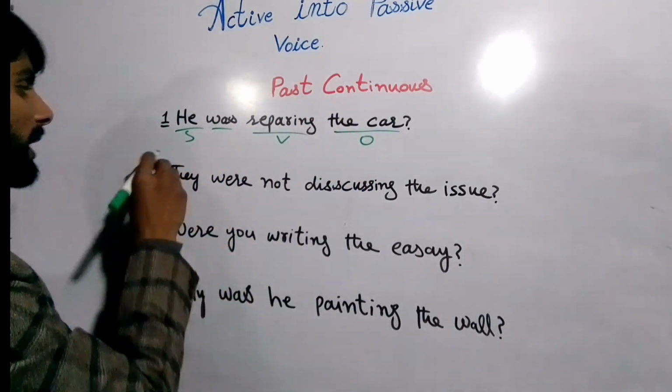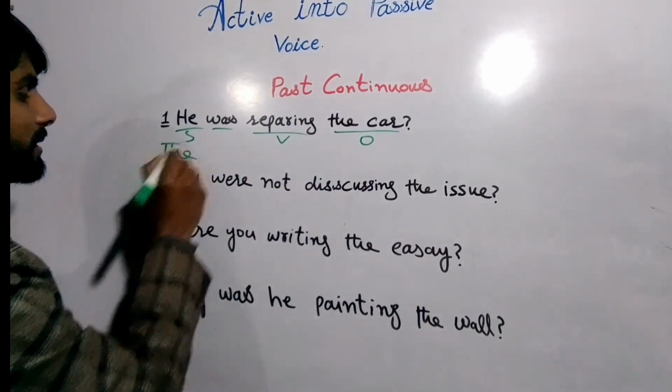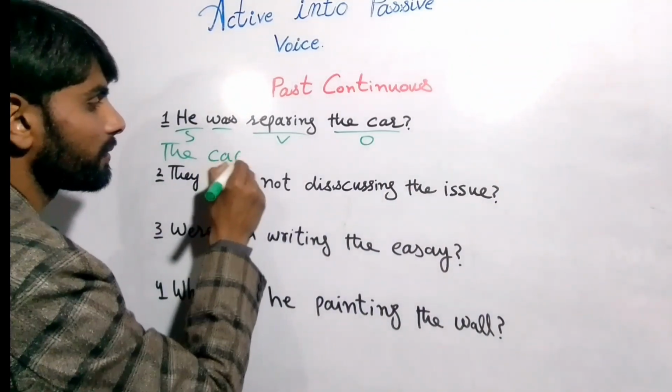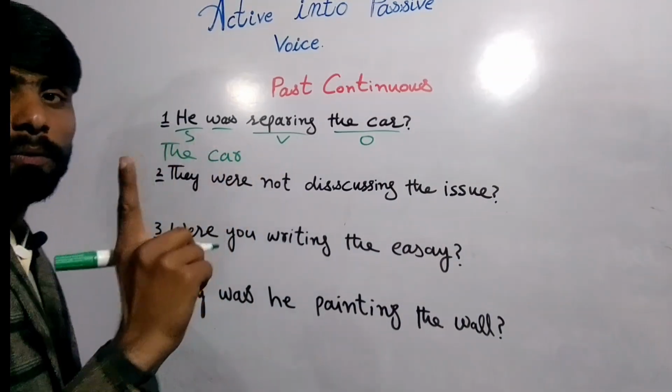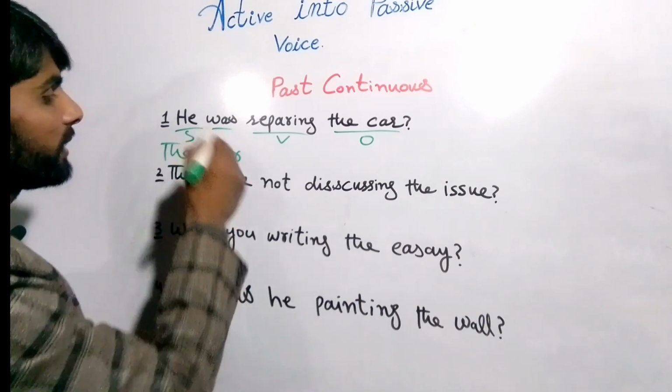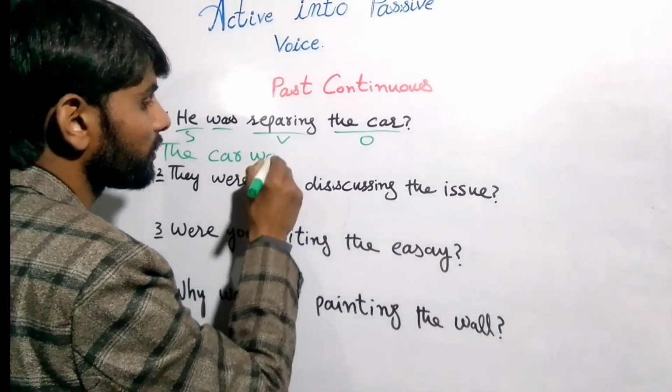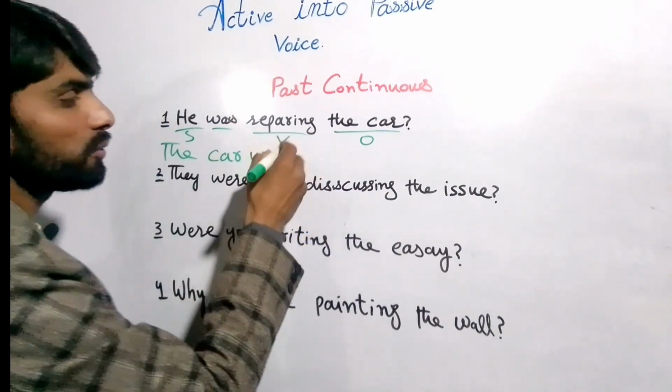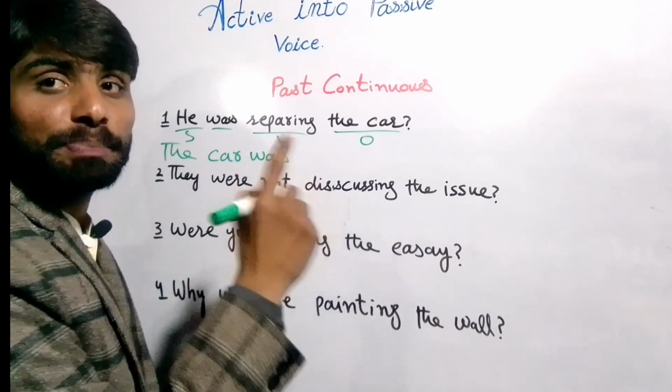So first we need to write the object, the car, and the helping verb will not change in the continuous sentence, right? The car was. So for the continuous we will use being in passive voice, right?